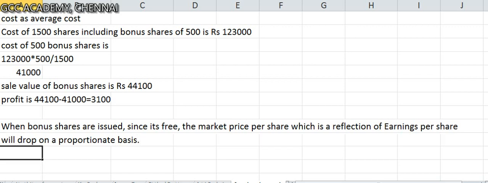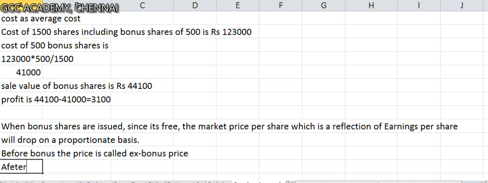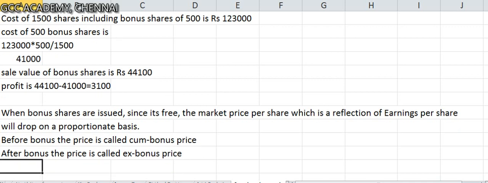That's why before bonus and after bonus the price changes. Before bonus the price will be higher. Before bonus it's called cum bonus price, including bonus, and after bonus it's called ex bonus price. So the price before bonus will be higher than the price after bonus.